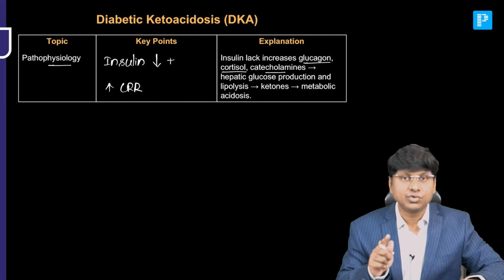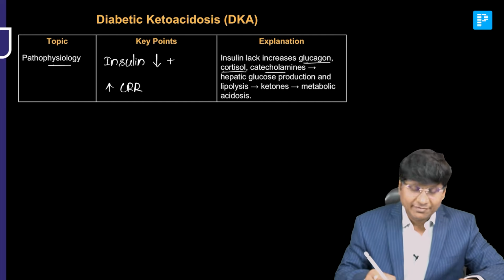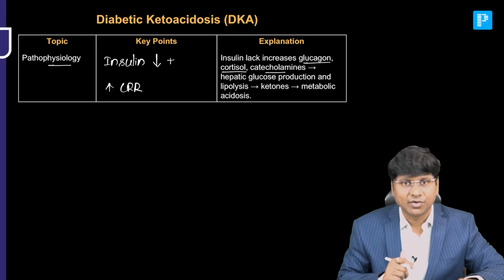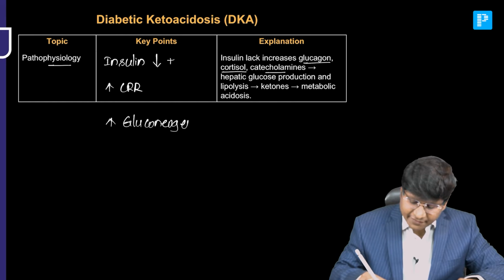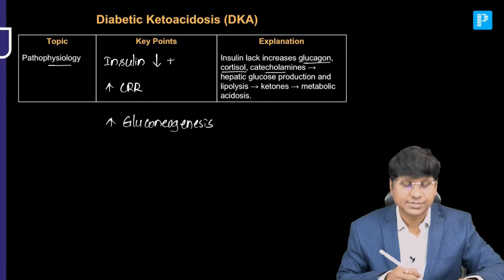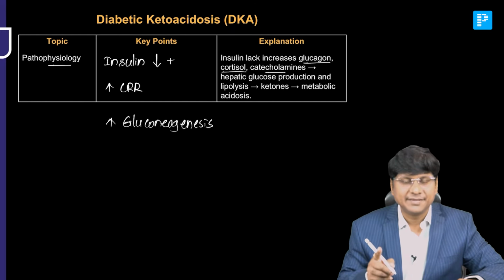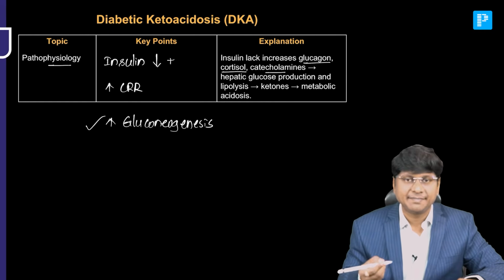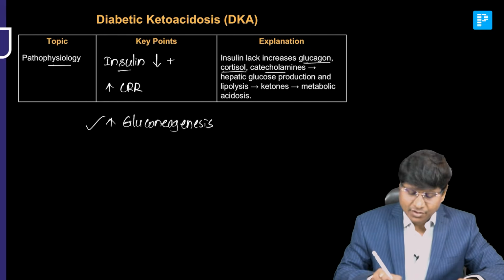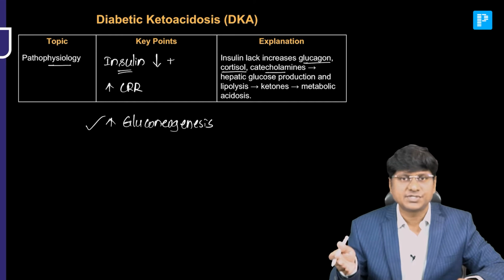Then we have growth hormone and thyroid hormone. These counter-regulatory hormones increase hepatic gluconeogenesis and further increase the blood glucose levels. But because of the insulin deficiency, the glucose is not available to the cell, even though there is increased hepatic gluconeogenesis.